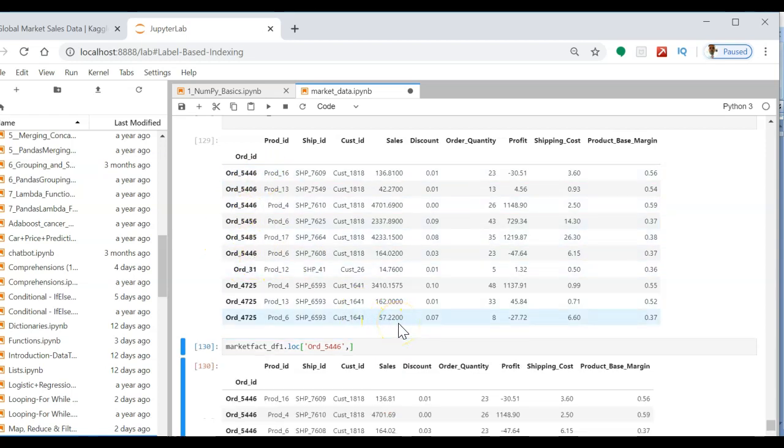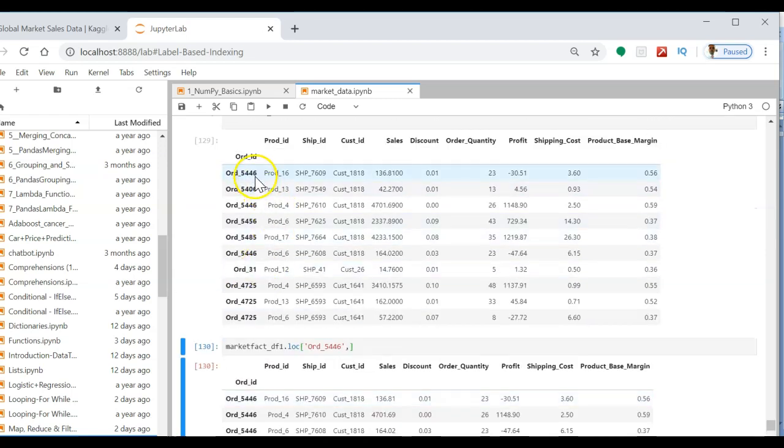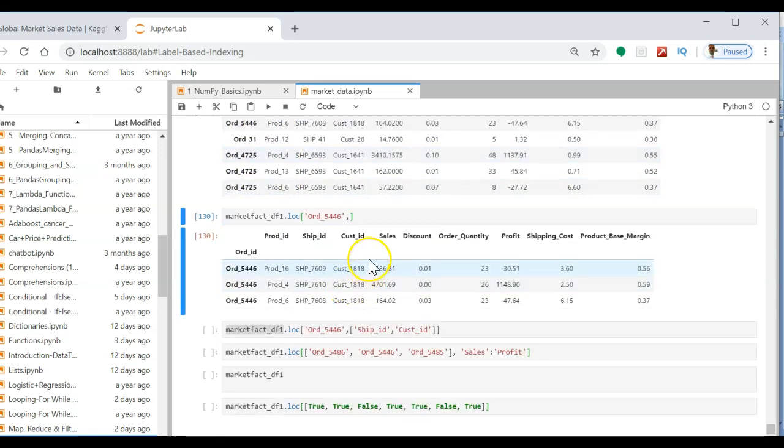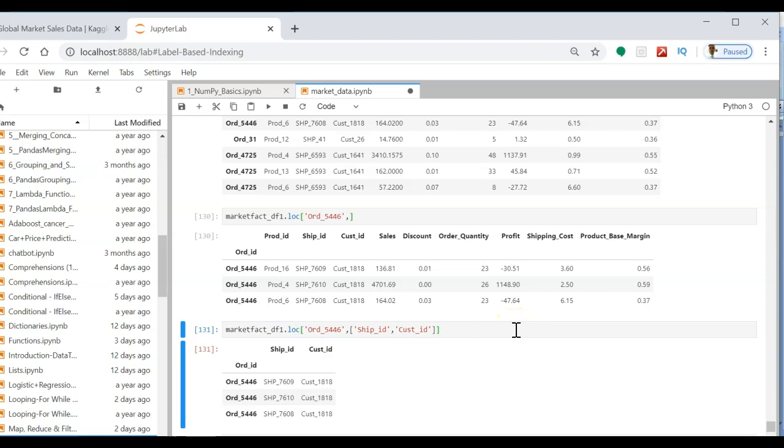So we're going to select 4 rows. 5446. No, there are only 3 rows. If you want to select based on the index 5446 and you want only 2 columns, ship ID and customer ID, just mention them here.